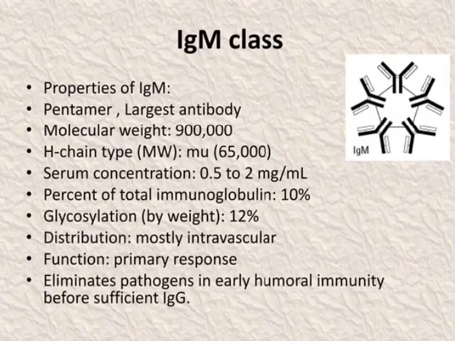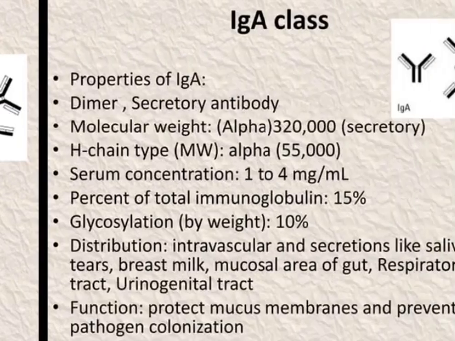IgM. The properties of IgM: they are pentamers, the largest antibody, with a molecular weight of 900,000. The H chain type is mu, 65,000. The serum concentration is 0.5 to 2 mg per ml. Glycosylation weight is 12%. The distribution is intravascular fluid. The function is the primary response. They eliminate the pathogen in early humoral immunity before sufficient IgG is present.